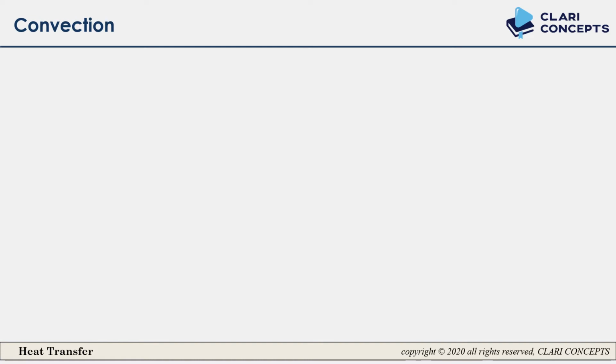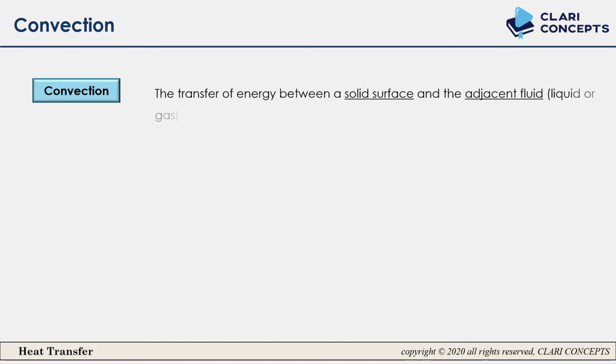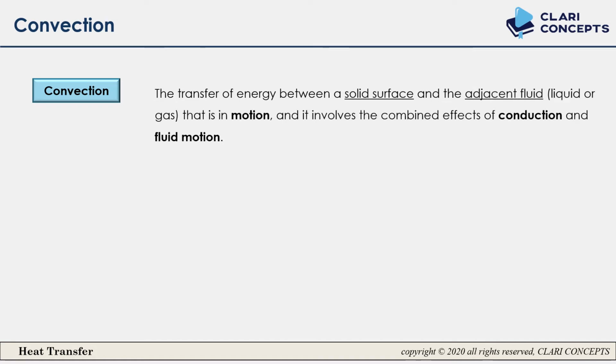Now let us discuss convection. What is convection? It is the transfer of energy between a solid surface and an adjacent fluid, which can be liquid or gas, anything, in motion, and it involves the combined effect of conduction and fluid motion.